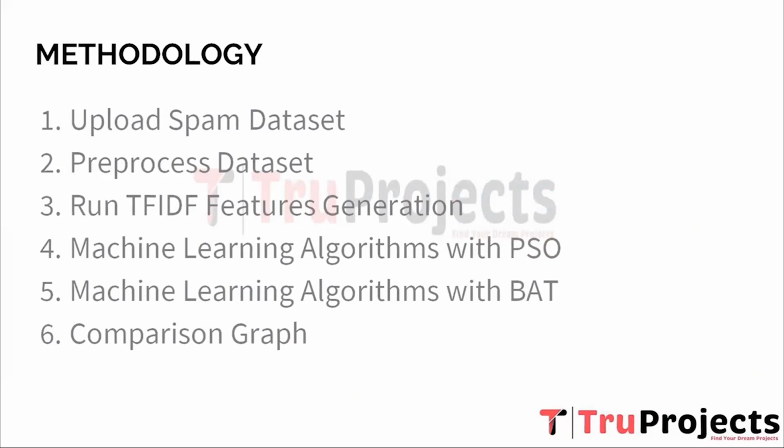Third, run TF-IDF features generation. To extract meaningful features from the pre-processed text data, the term frequency inverse document frequency, that is TF-IDF, method is employed. The TF-IDF calculates a numerical representation for each word in the dataset based on its frequency in a particular email, that is term frequency, and its rarity across all emails, that is inverse document frequency. This approach helps to identify important words that distinguish spam from non-spam emails.